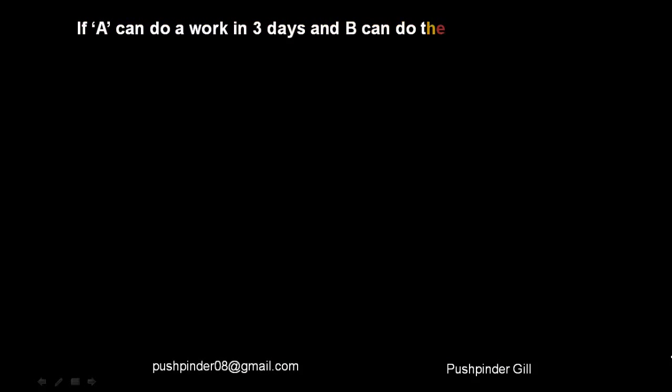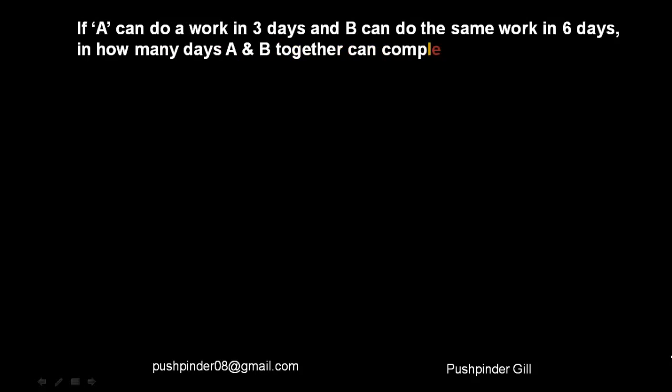So now let us learn one more approach which is quite universal, and you need to learn that approach as well because it is going to help you in complex questions. Now if A can do a work in 3 days and B can do the same work in 6 days, in how many days will A and B together complete the job? Now I'm going to do this question in 2 ways. So the first way is the simple way.